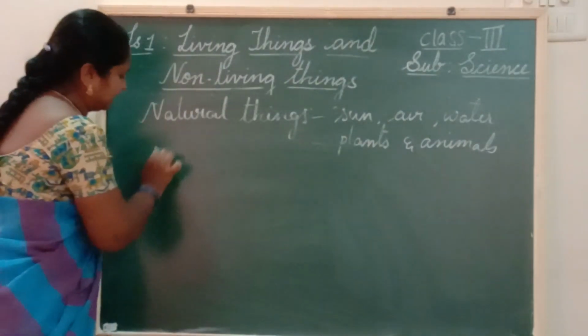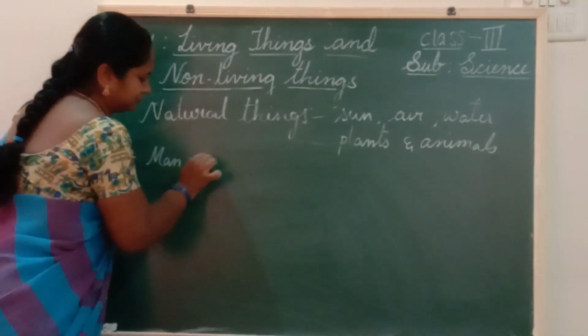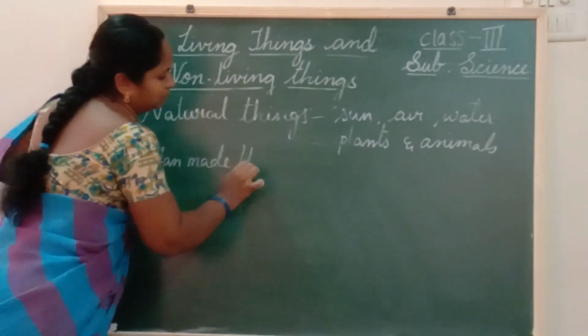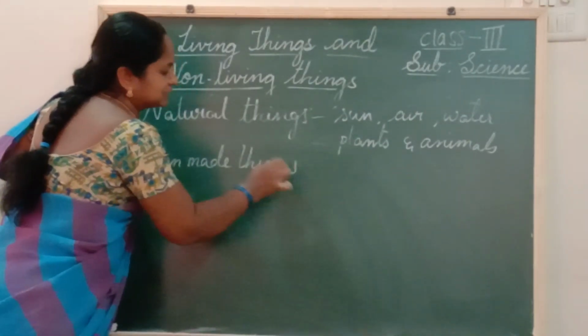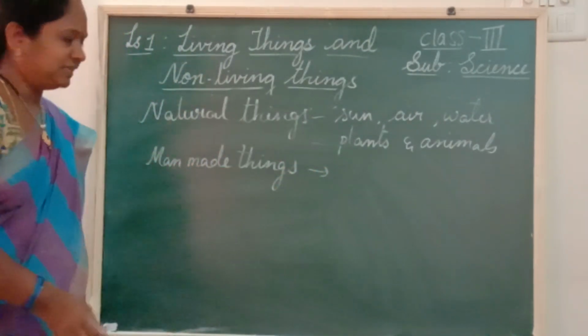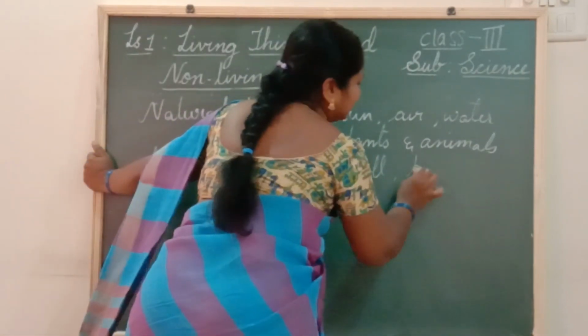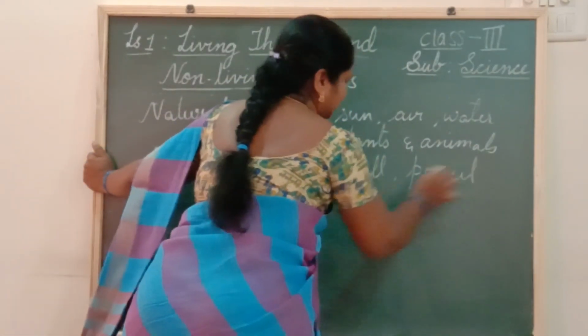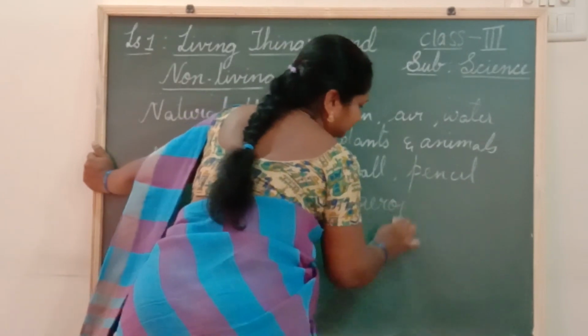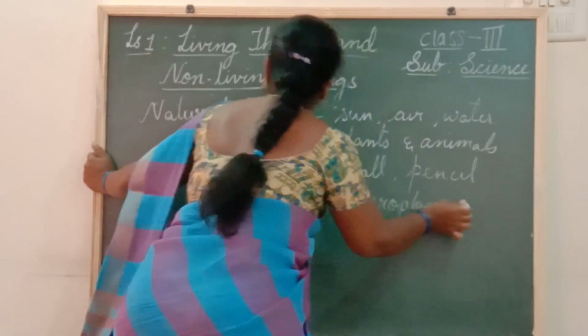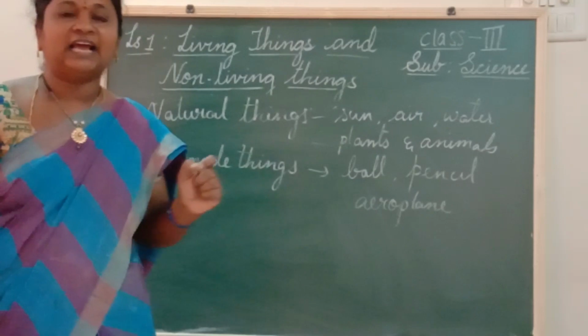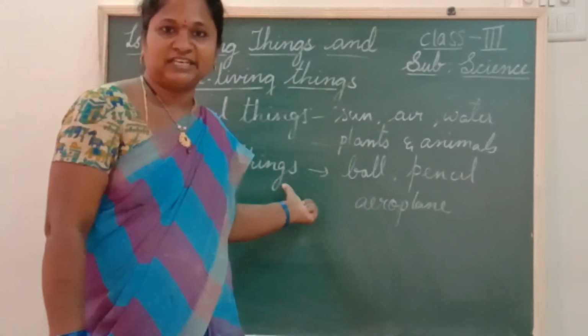Now what are man-made things? Things made by man. Like ball, your pencil, aeroplane. All these are examples of man-made things. I think you understood the lesson, children. Yes?